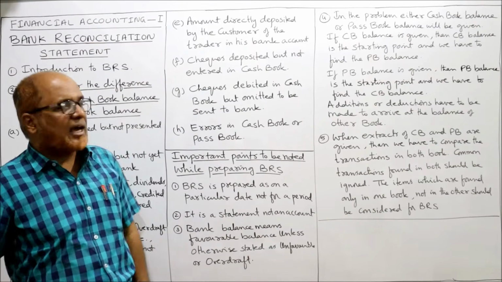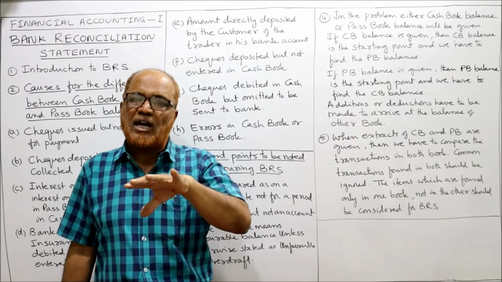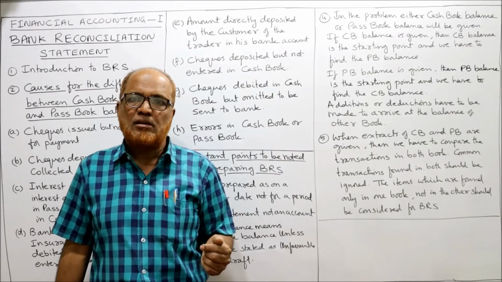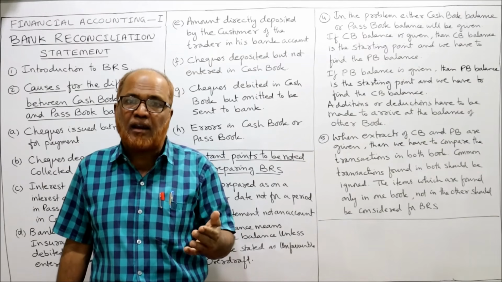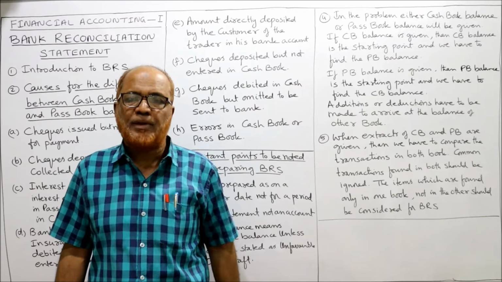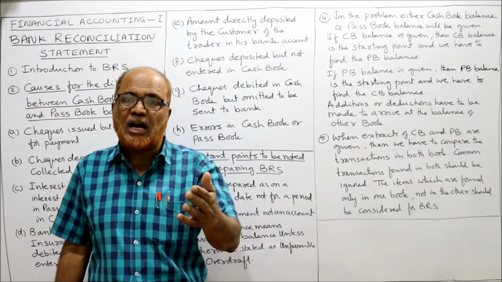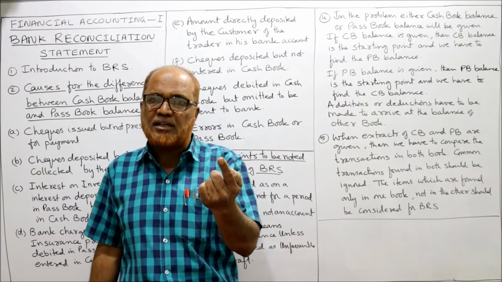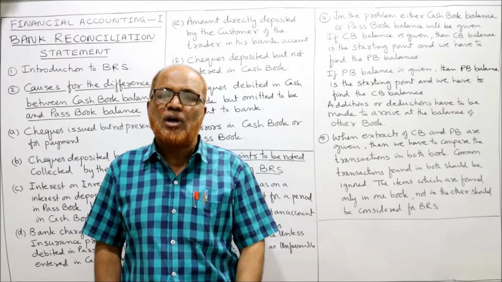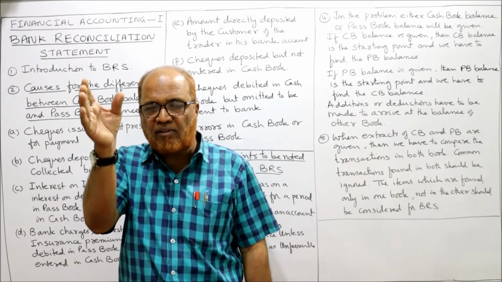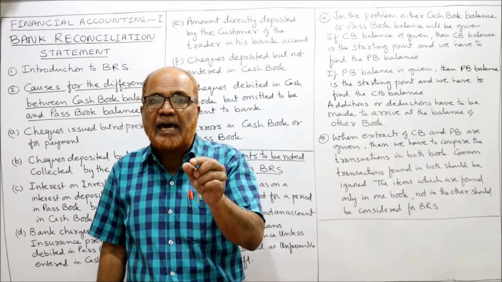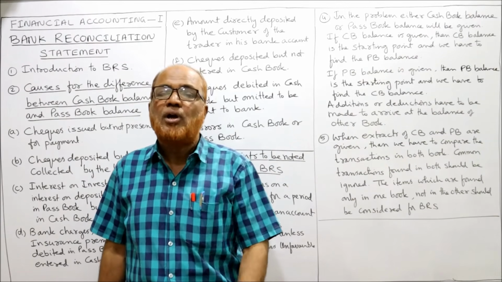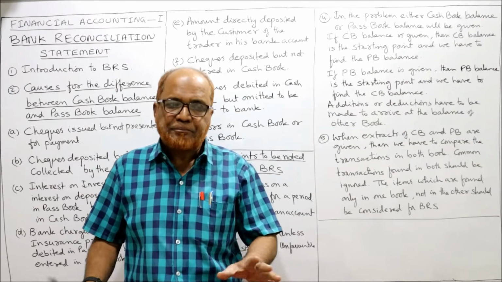Next one, errors in cash book and passbook. After all, the cash book and passbook are maintained by human beings or by machines. There may be a possibility of error by human being or by machine. So due to some errors like overcasting or undercasting or writing twice, a transaction conducted once but we have recorded twice in the cash book, or we have committed a mistake while taking the totals. These are the errors which may be there in the cash book or in the passbook. Due to these errors, there may be a difference.